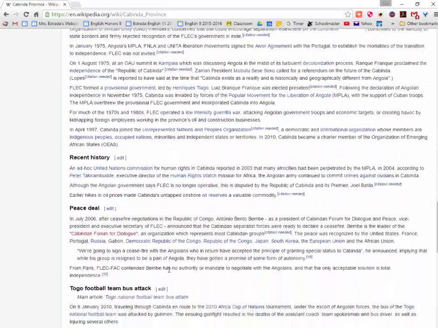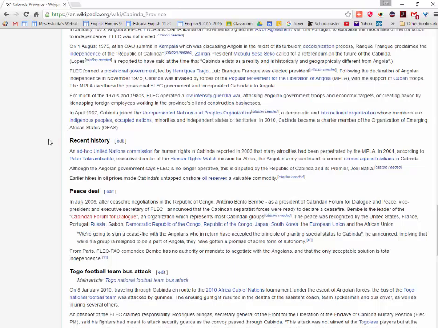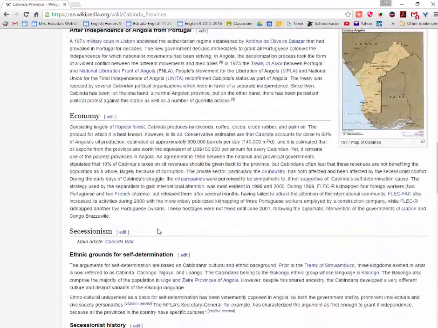As I continue to scroll down, we've got recent history that we can look at, the peace deal. I noticed that there's July 2006. Apparently there was some kind of an altercation and then there was a ceasefire. Another thing that we noticed when we were looking at this group was that a lot of the articles that came up in the databases that we were searching, like Academic OneFile and EBSCOhost, had to do with oil companies.